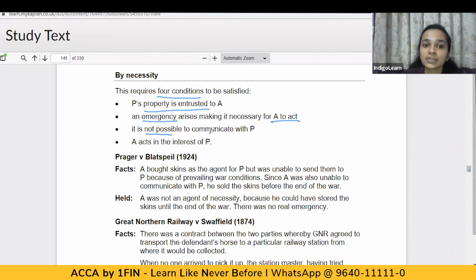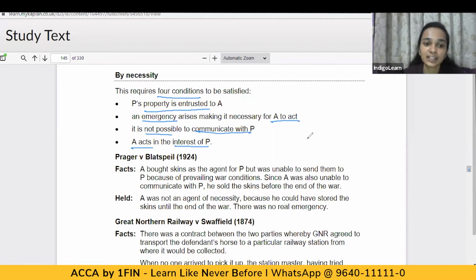It is not possible for the agent to communicate with the principal, and the agent acts in the interest of the principal. So these four conditions have to be complied with. What are they? The first is that some property should be entrusted to the agent. There's some emergency situation which arises. It is not possible for the agent to communicate with the principal. And the last is that the agent acts in the interest of the principal. If all these four conditions have been complied with, we say that an agency by necessity has come into existence.